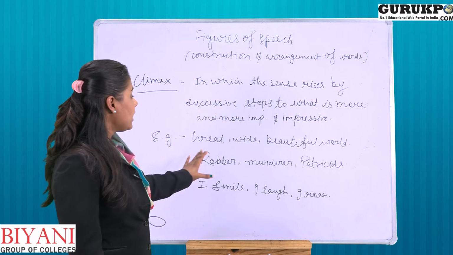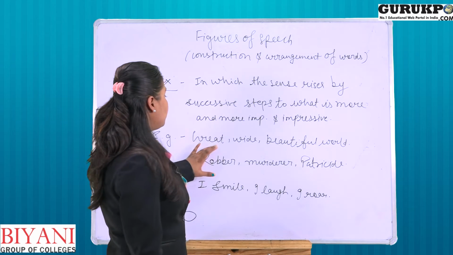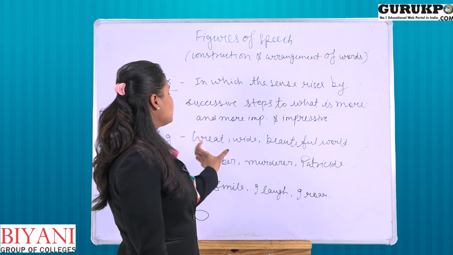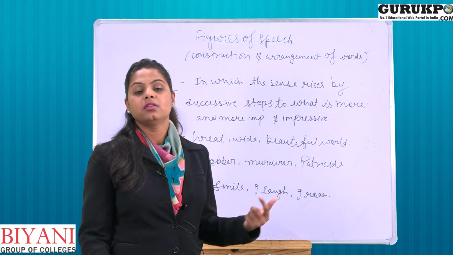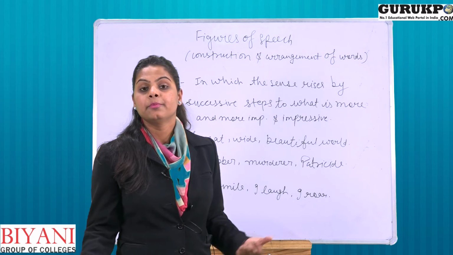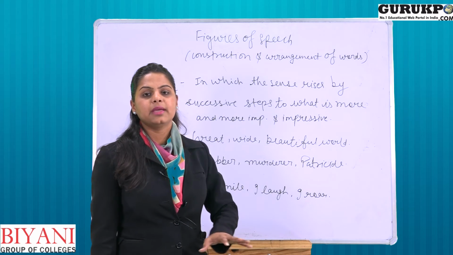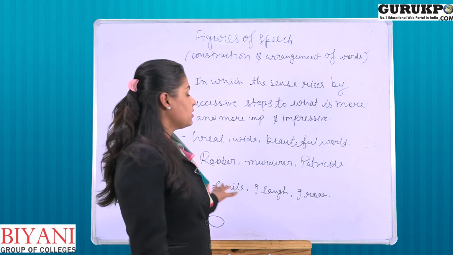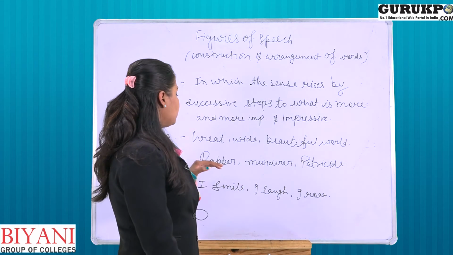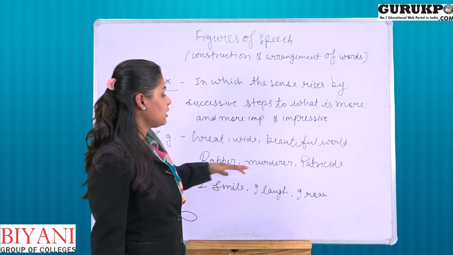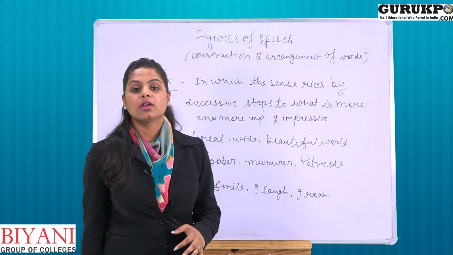Fine, so I have some examples over here. The first is great, wide, beautiful world. Okay, so here the speaker is actually mentioning the great. By using the great, he is using just a normal word, great. Then he says wide, that is more than great thing. Okay, then he says beautiful world. Okay, in this statement he is actually using the climax kind of figure of speech, right? The next is robber, murderer, patricide. So this particular statement is also giving the term about climax, that is actually a figure of speech.